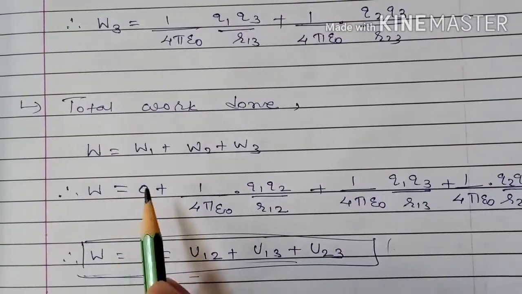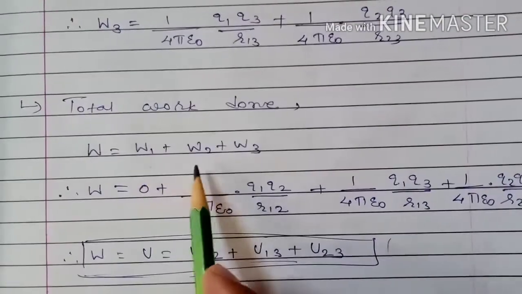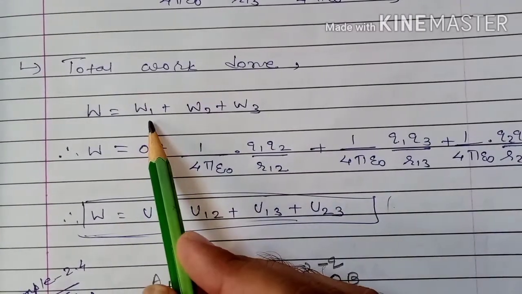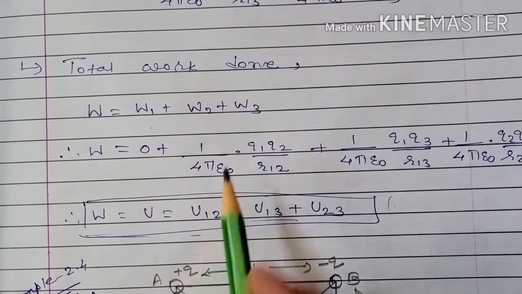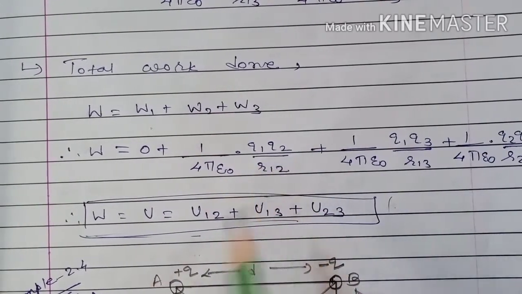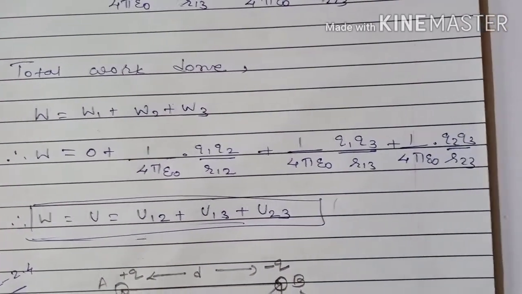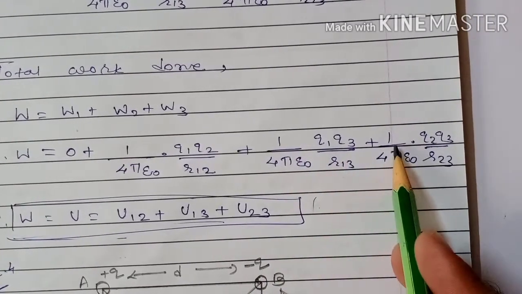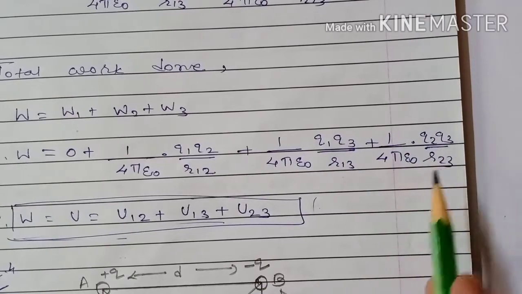Therefore total work done is equal to W1 plus W2 plus W3. Work done in bringing the first charge is 0. Work done in bringing the second charge is 1 upon 4 pi epsilon naught into Q1 Q2 upon R12. Work done in bringing the third charge is 1 upon 4 pi epsilon naught Q1 Q3 upon R13 plus 1 upon 4 pi epsilon naught Q2 Q3 upon R23.